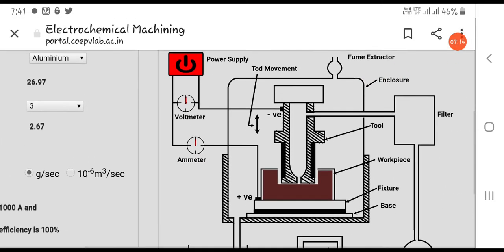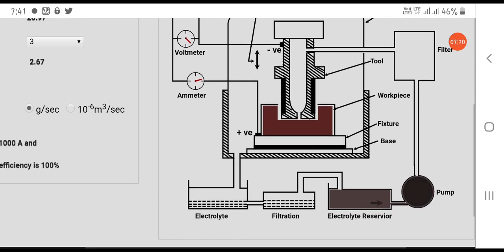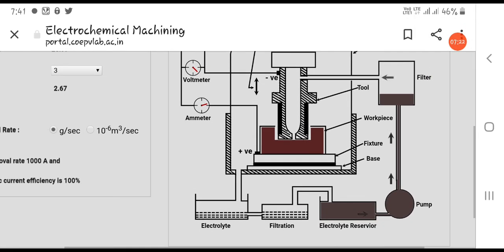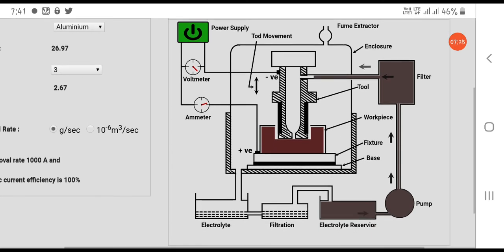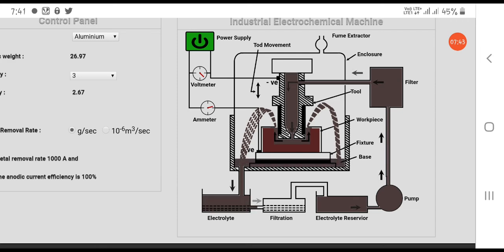Then just click on the power supply. Once I click on the power supply, you will see the animation or simulation start, like this. It is very important. If you see how the metal is cut in this simulation, we can understand the process. The actual cost of such machinery is more than crores. So this virtual experimentation provides us a way to understand the experimentation virtually.